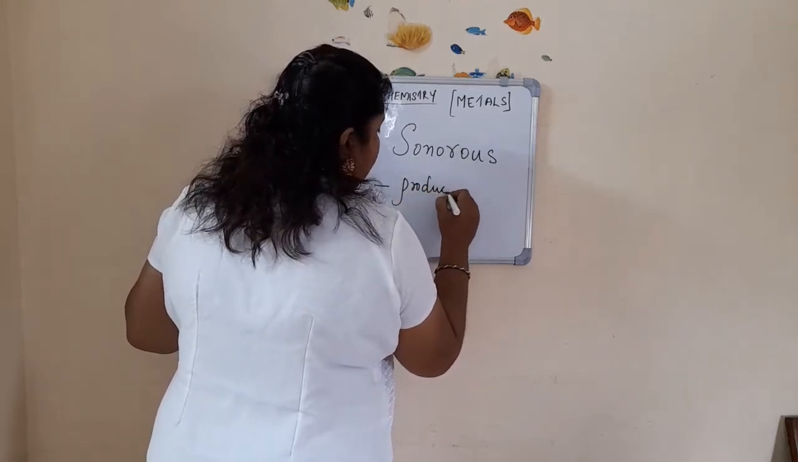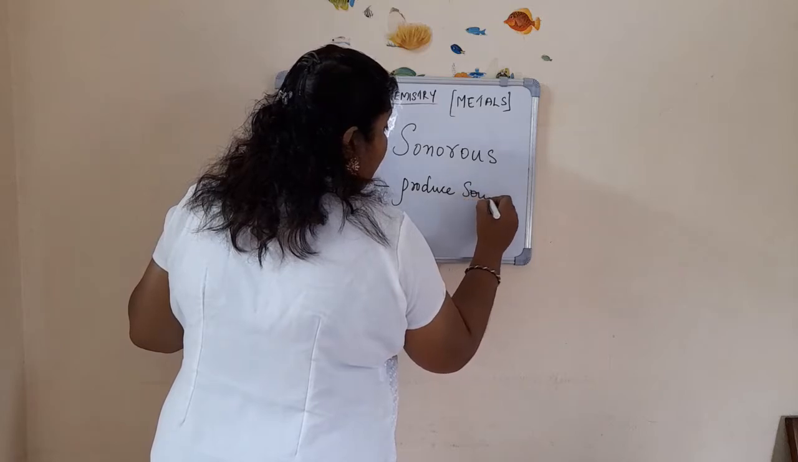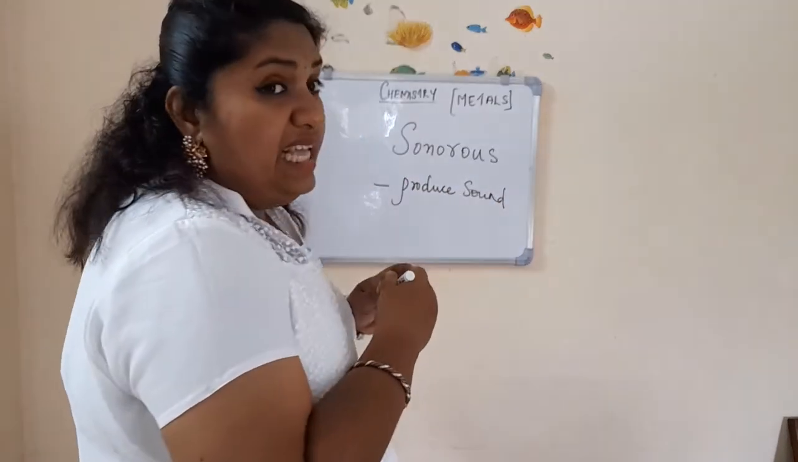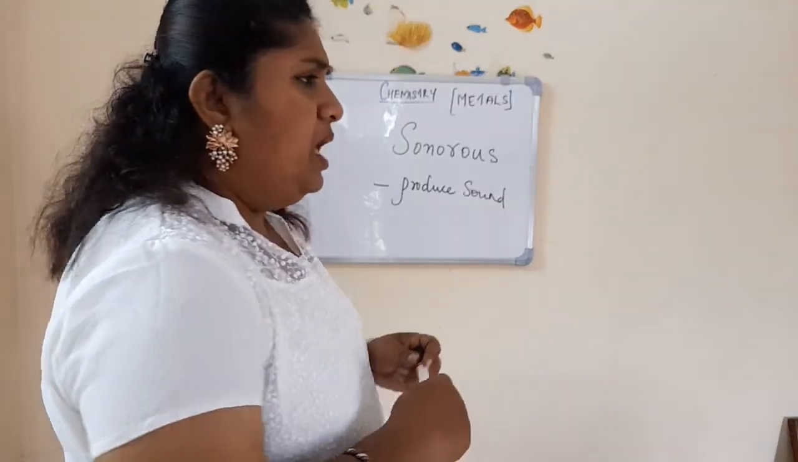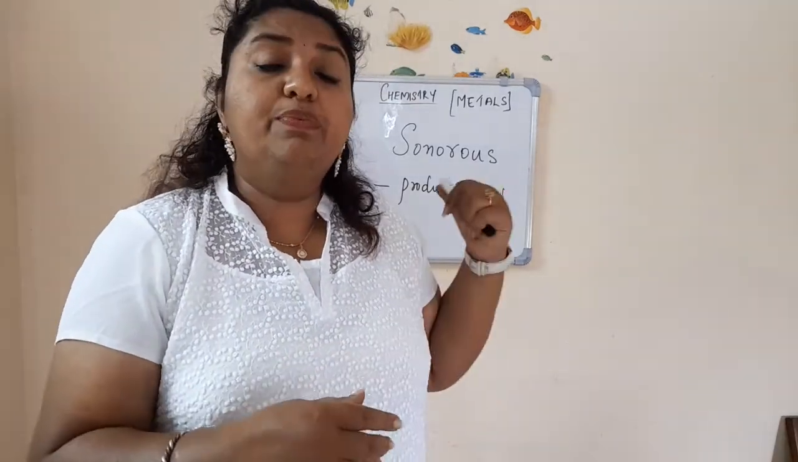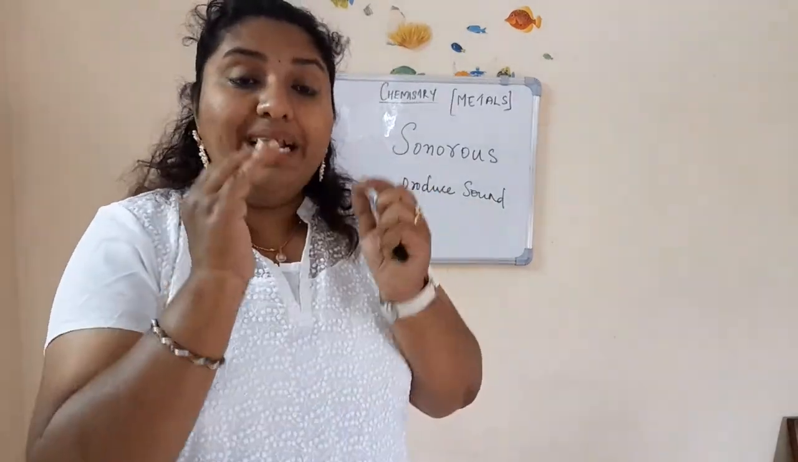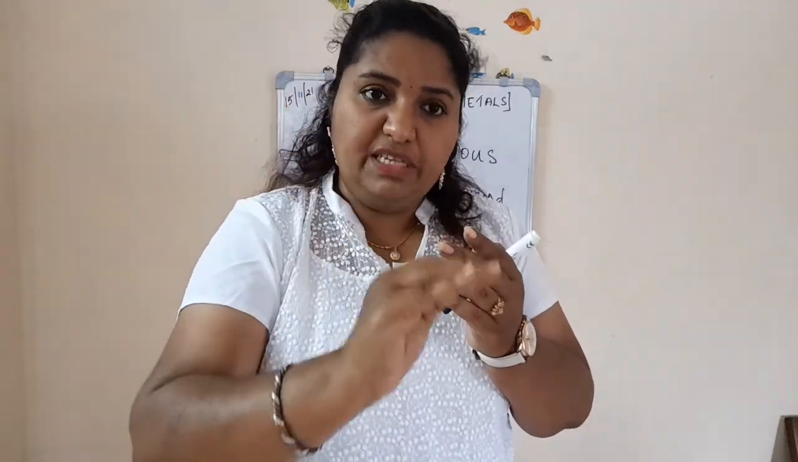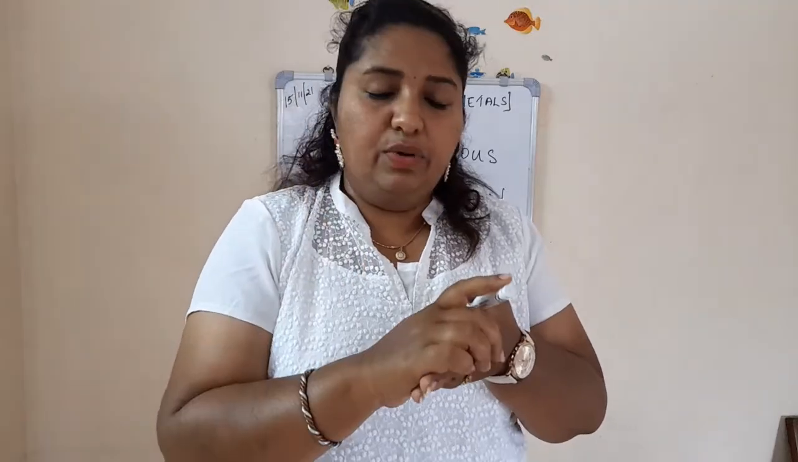When we hit the surface of a metallic object, you can see that it produces sound. Suppose you are hitting a plastic substance or a wooden substance, will it produce sound? No, it won't produce sound. So metals have that property. That property is known as sonority or sonorous. That is, when you hit the surface of the metal with another object, it produces a sound.